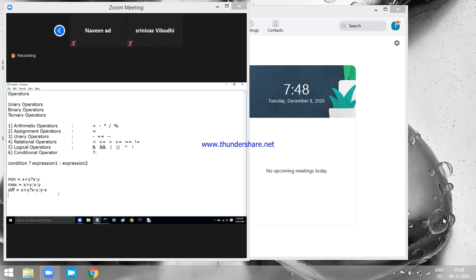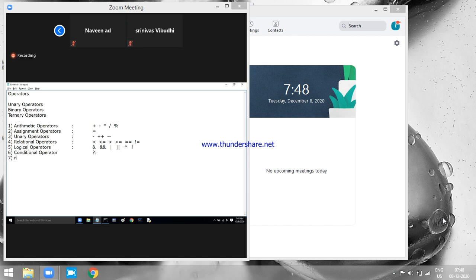You can try out this conditional operator everywhere. Which expression is executed here depends upon the condition that you write. And that is the reason we call it what? The conditional operator, the only ternary operator in the Java language.